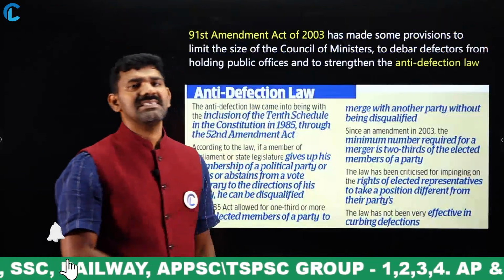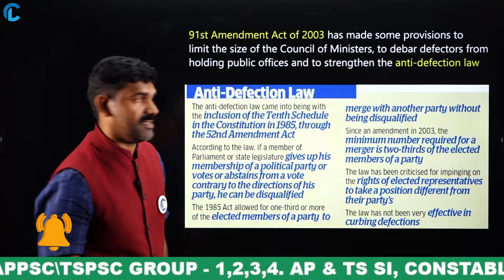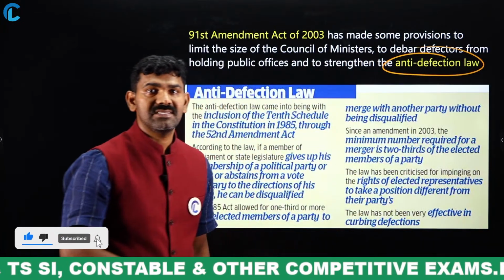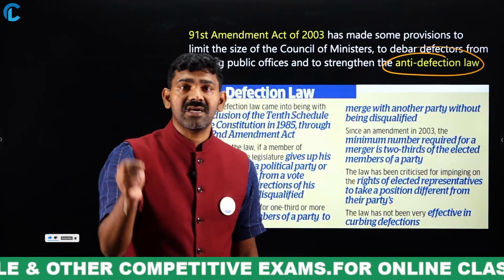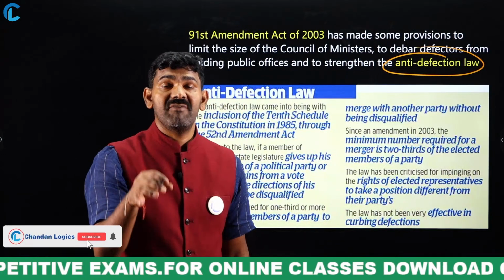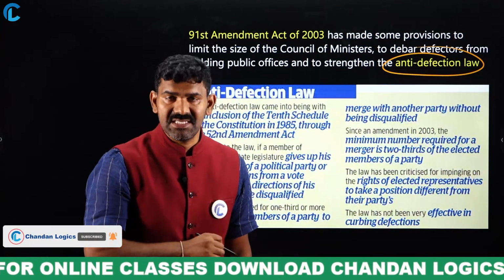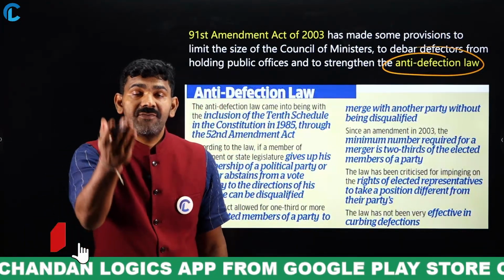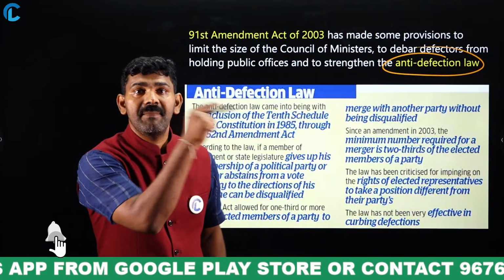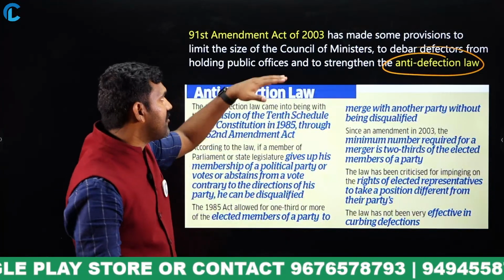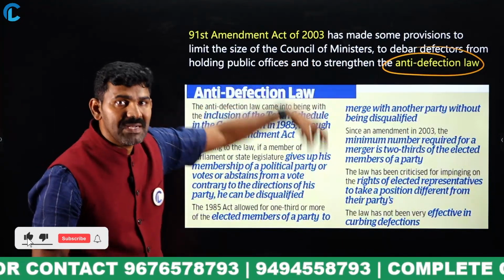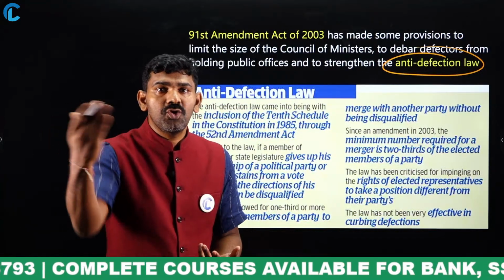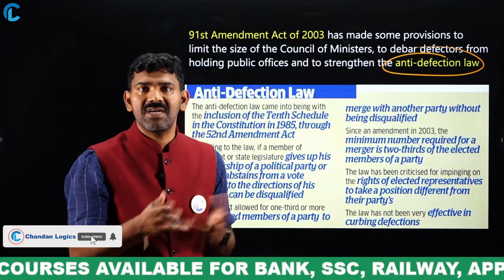The reason is to prevent defection, to strengthen anti-defection. How does restricting the Council of Ministers to 15% prevent defection from one party to another? It means you can lure the opponent, you can attract the opponent, saying that if you come to my party, we will give you a minister post. Now, when you restrict it to 15%, you cannot create more ministers. When you cannot create more ministers, you cannot lure the other person by telling that you are going to give a ministry.